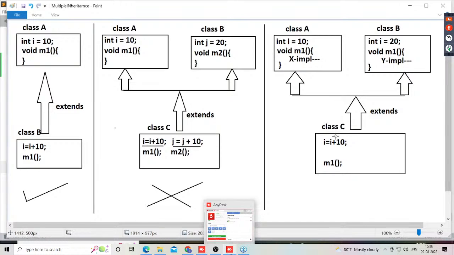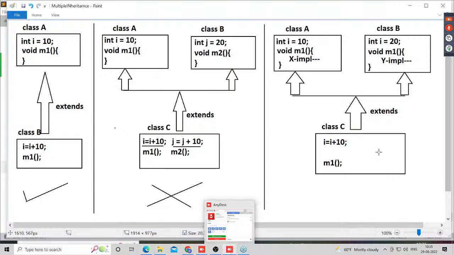Observe carefully. But in the case of the third diagram, when I access I is equal to I plus 10, then the JVM will search for the I variable in the superclasses. Unfortunately, the I variable exists in both the superclasses, not just a single superclass. Now the question is, from which superclass does the I value have to be taken?